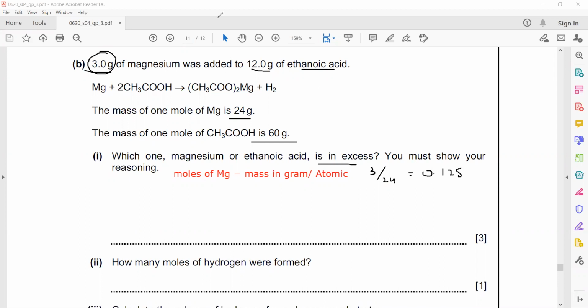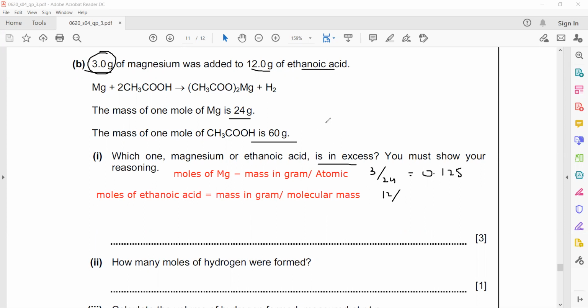And what will be the moles of ethanoic acid? That is also mass in gram divided by molecular mass, because it's a molecule. The mass in gram is 12 divided by molecular mass.